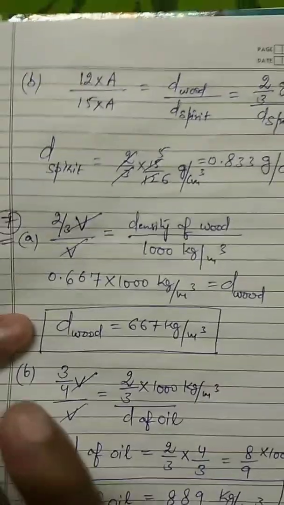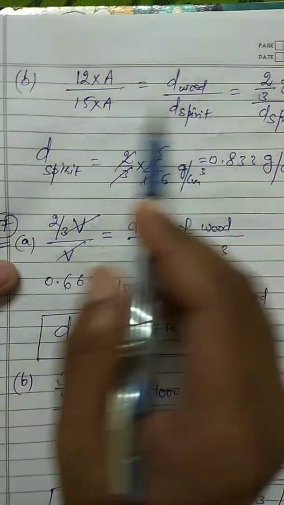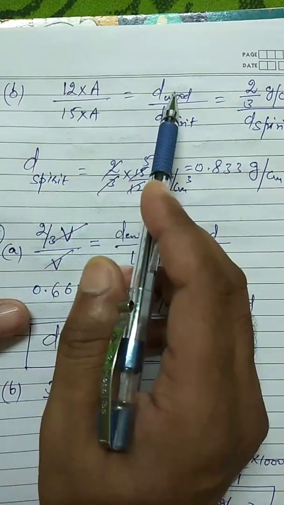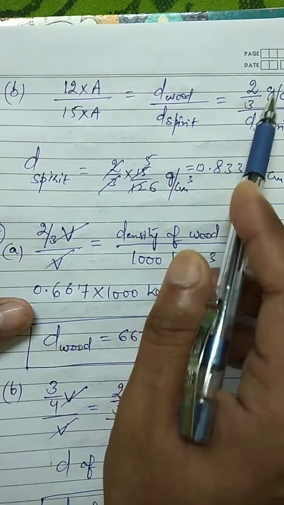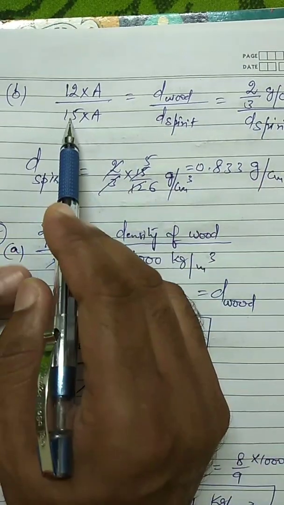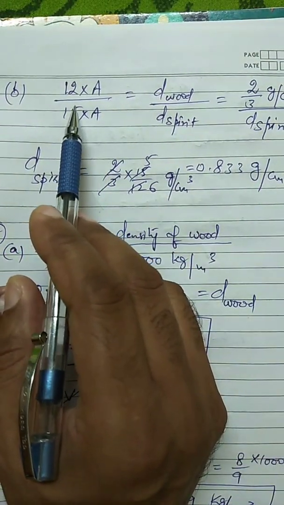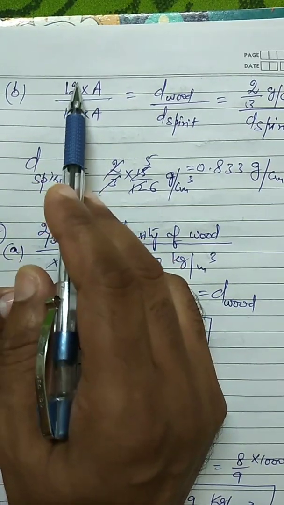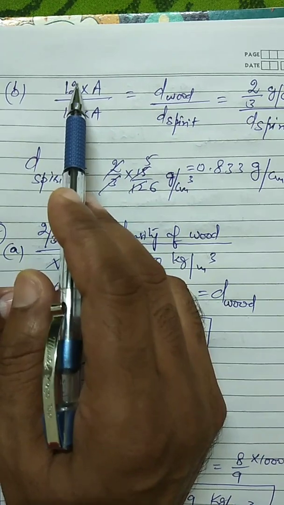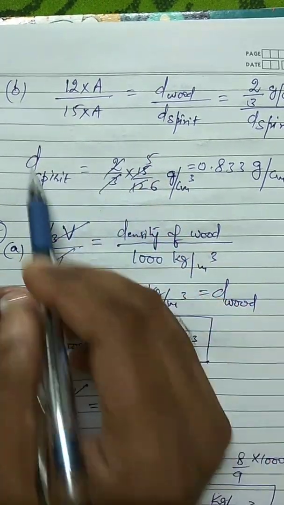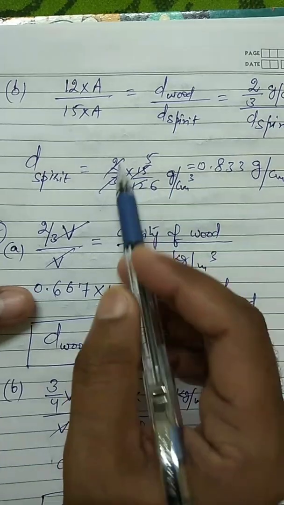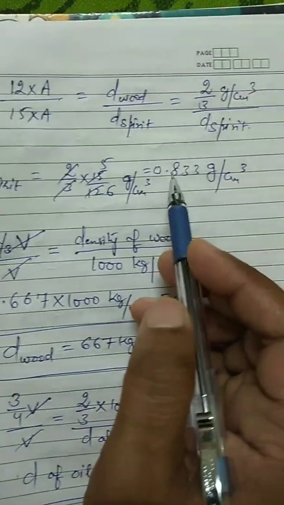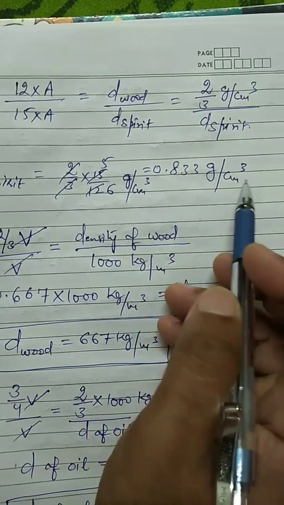Now water is replaced with another liquid, that is spirit. So 12 into A, with density of wood 2/3 gram per centimeter cube. 15 is the total height into area, and 12 is the height inside the spirit into area. So density of spirit, by rearranging, is 2/3 into 15 divided by 12 gram per centimeter cube. So the answer is 0.833 gram per centimeter cube.